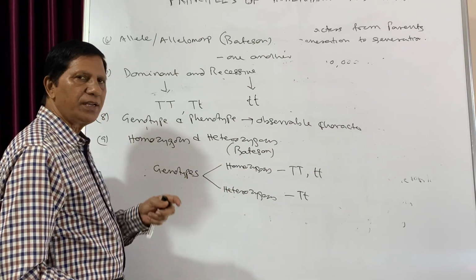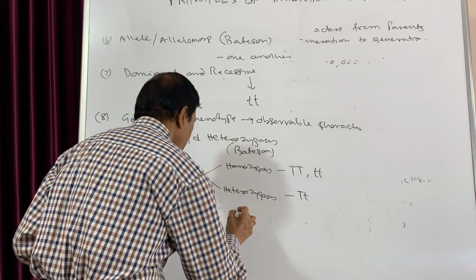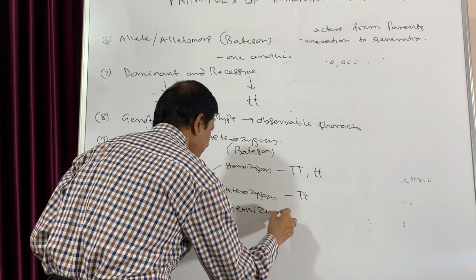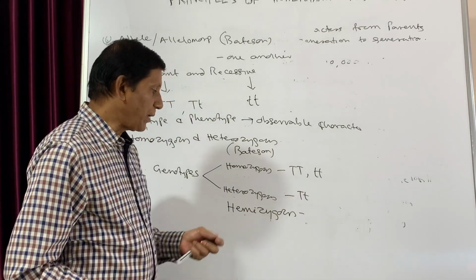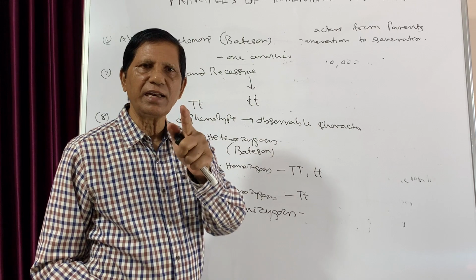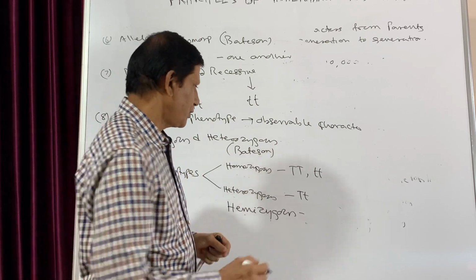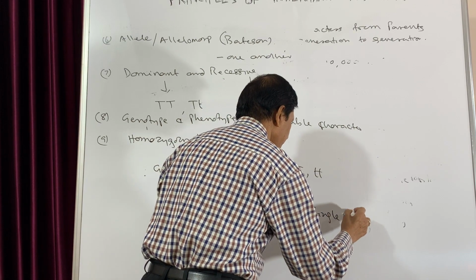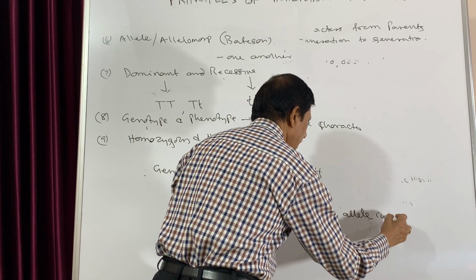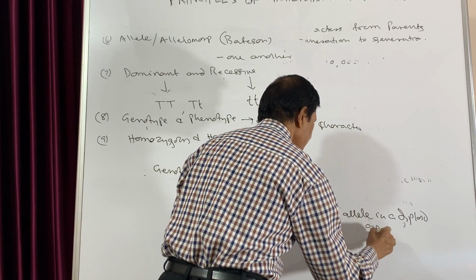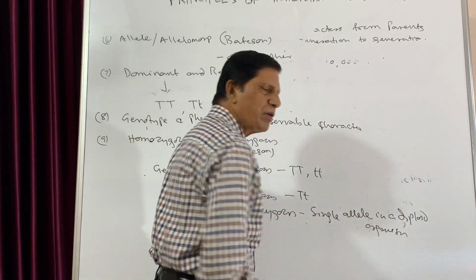But sometimes a third term is there, that is known as hemizygous. What is hemizygous? In a diploid organism, only a single allele is present. So where is it possible?